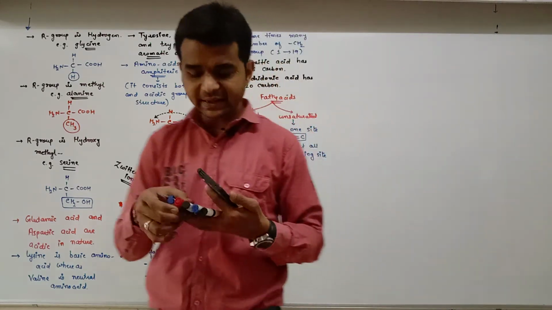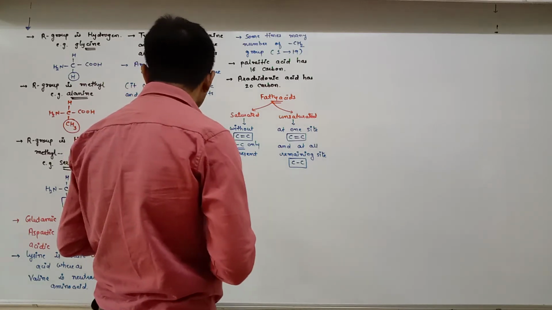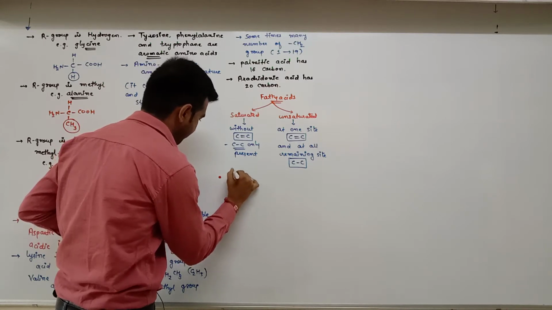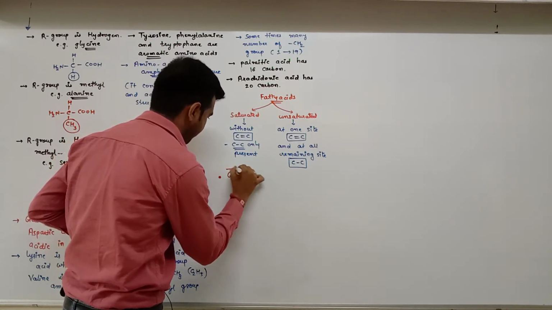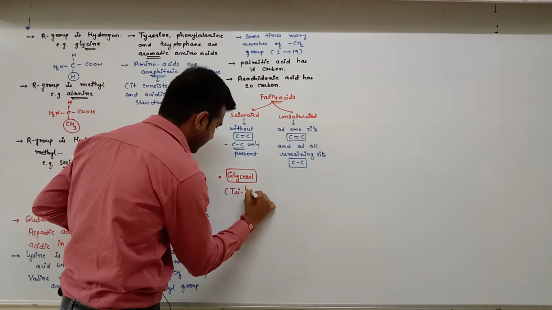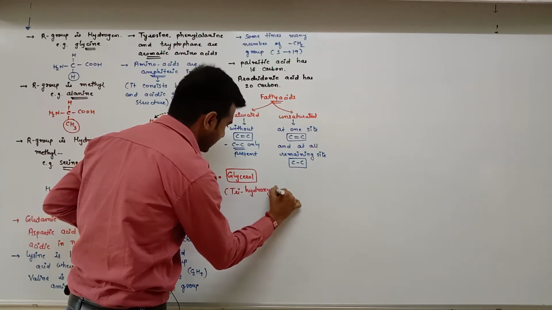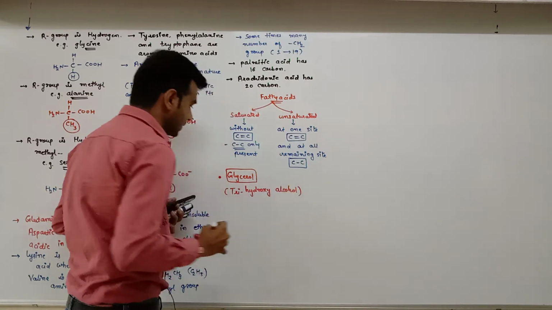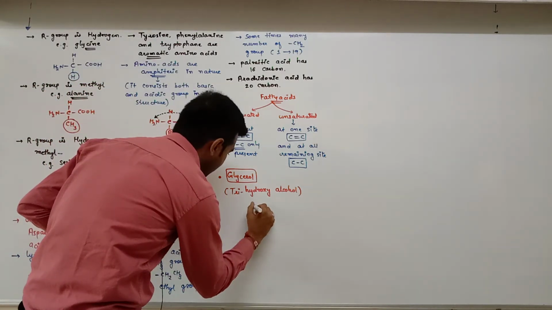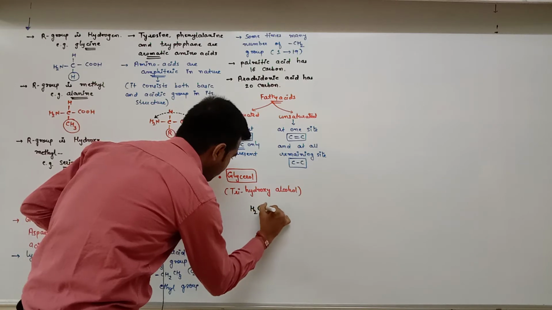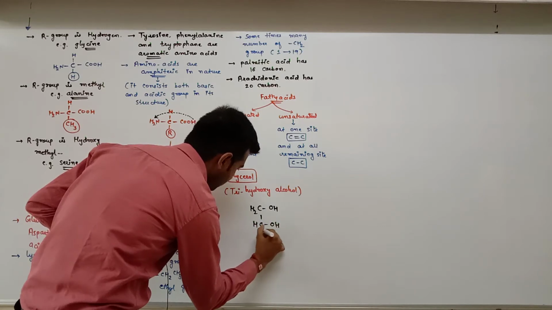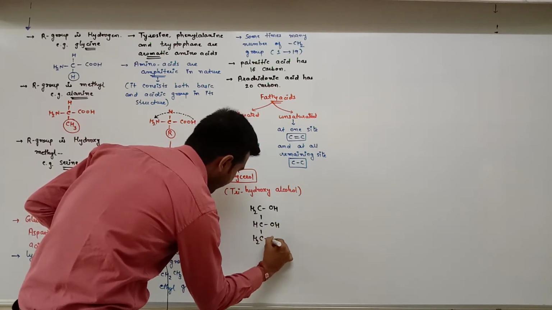So glycerol is known as a trihydroxyl alcohol. So what is the structure of glycerol? It is like this: CH2OH, CHOH and CH2OH.